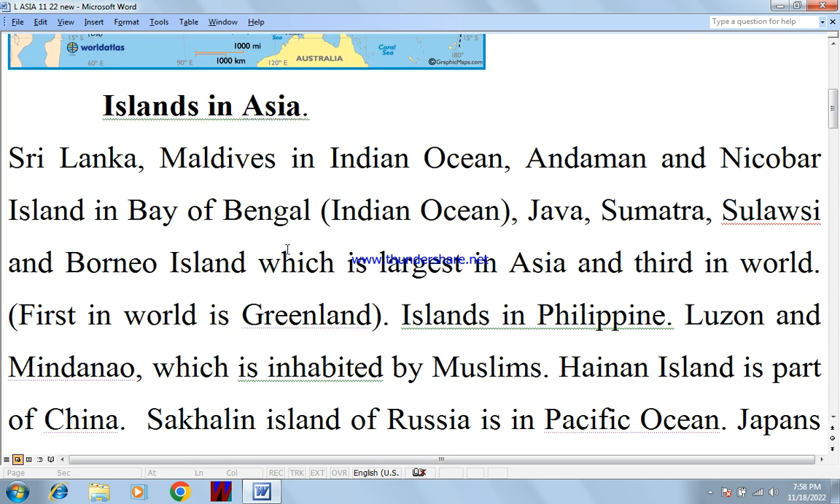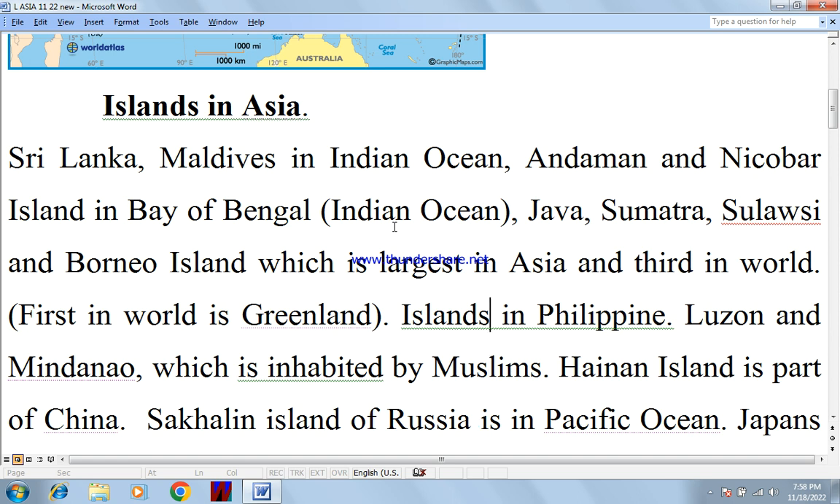Islands in Asia. Sri Lanka. Sri Lanka is also a country. Maldives is in the Indian Ocean. The Andaman and Nicobar Islands in the Bay of Bengal are in the Indian Ocean. Java, Sumatra, Sulawesi and Borneo Island, which is the largest in Asia and third in the world. First in the world is Greenland.